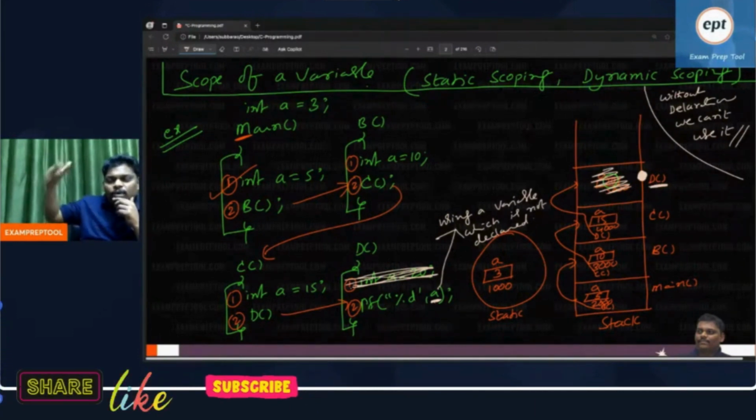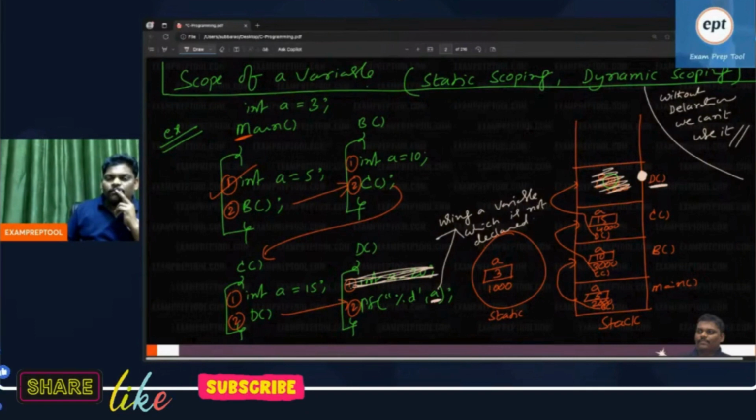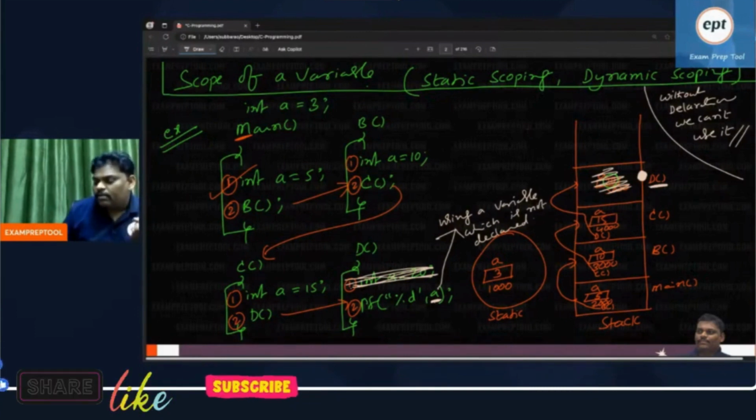Without declaration, you are using some variable inside the D function which is not declared. Will it give an error or not? Using something which is not declared, is it an error or not? According to the programming language, it is an error.